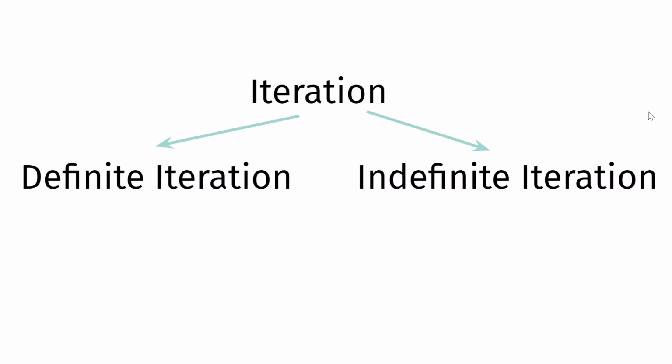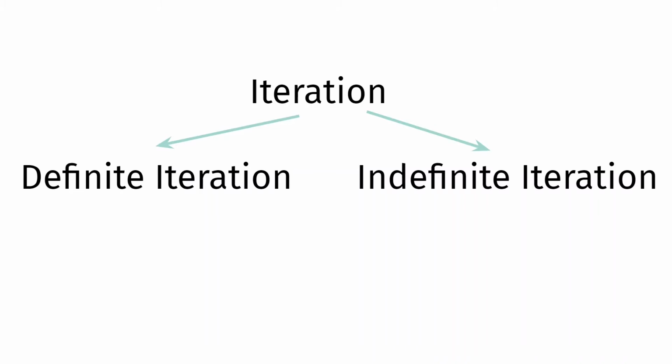The other one is the indefinite iteration. In indefinite iteration, you will have a condition and every time the loop will keep checking this condition. Whenever the condition is true, it will execute. If the condition is false, it will not execute. An example of definite iteration is the for loop and indefinite iteration is the while loop.